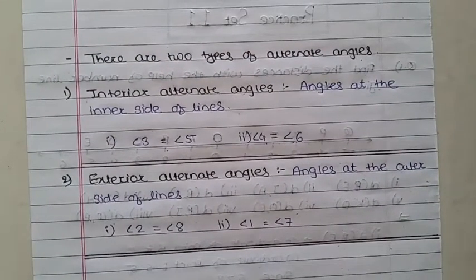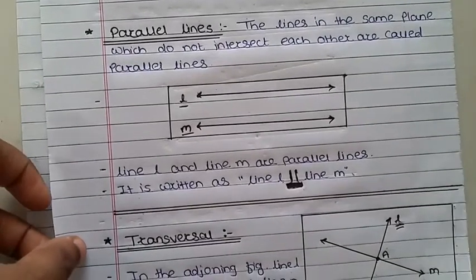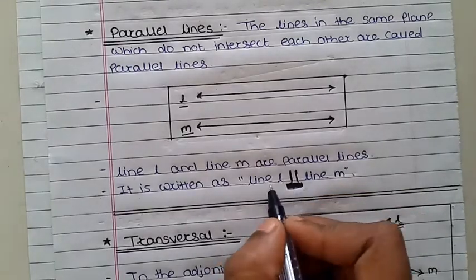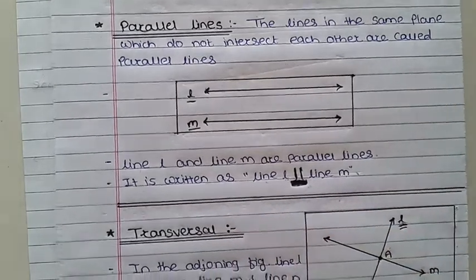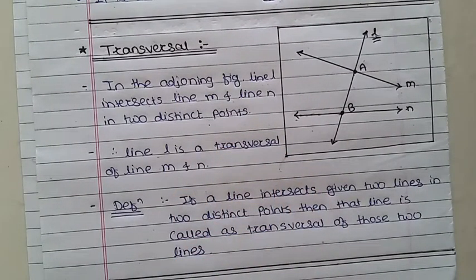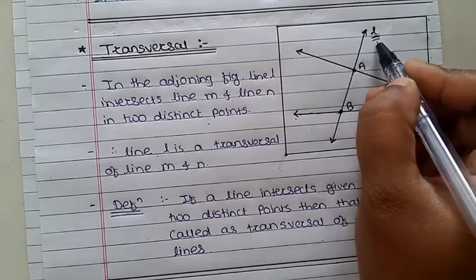So once again, recall all the basic concepts. First we discussed what is meant by parallel lines. Parallel lines are lines which do not intersect each other, and it is denoted like this. Line L is parallel to line M. Next we discussed the transversal. A transversal is one line which intersects two other lines at distinct points. This line is called a transversal, like L.